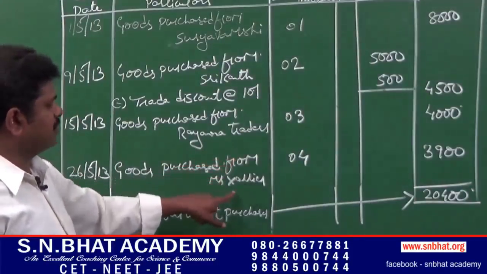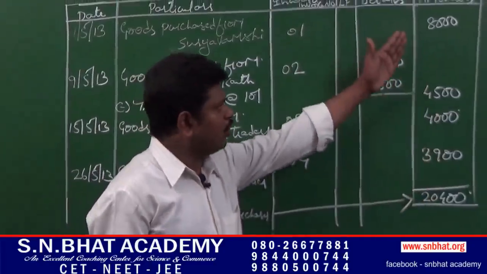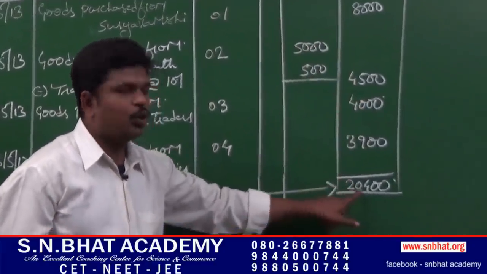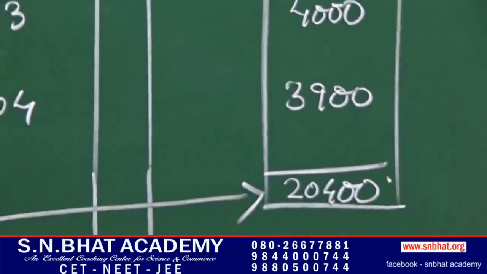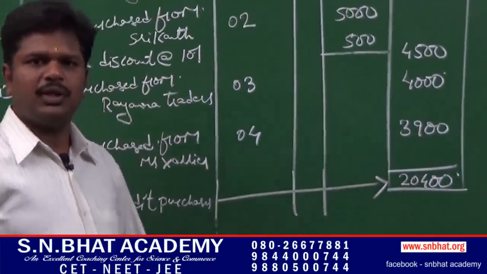Goods purchased from Mr. Xavier. That is fourth transaction, 3,900. The total of all credit transactions comes to 20,400. That is total credit purchases 20,400. That's it.